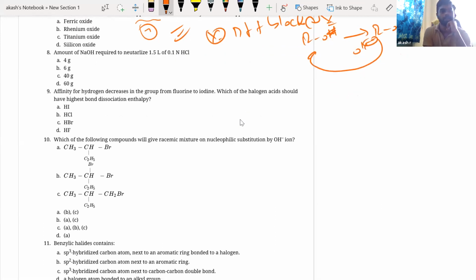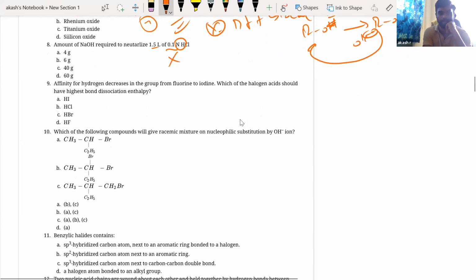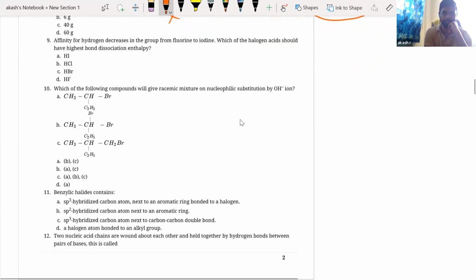Next, the amount of NaOH required to neutralize 1.5 liters of 0.1 HCl. Okay, you don't have normality in your syllabus, so don't worry about it.